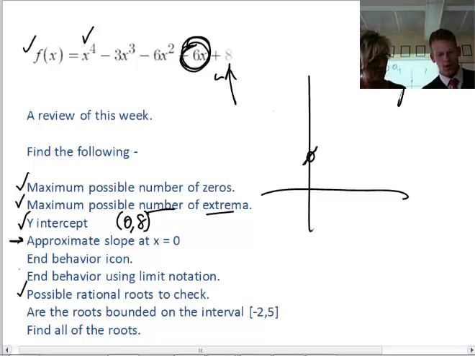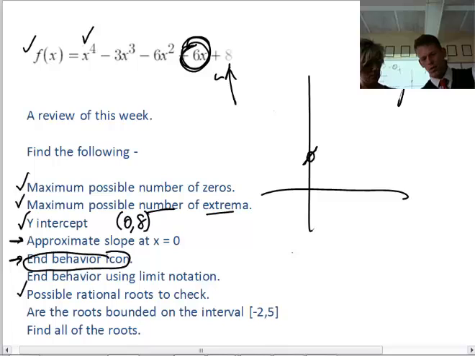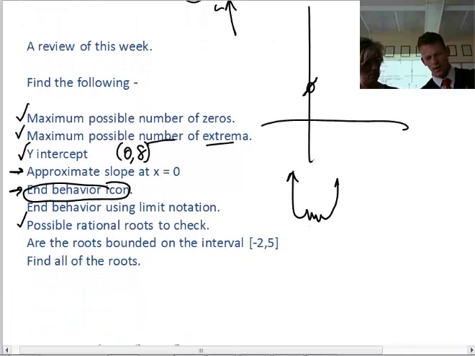We talked already about the end behavior icon, which would look like this, showing what it's doing at the ends. But then we also introduced in this part of the unit limit notation: as x goes to infinity, that would be on the right end.